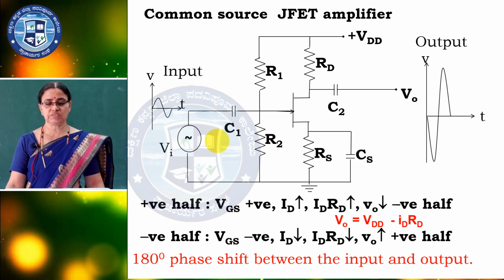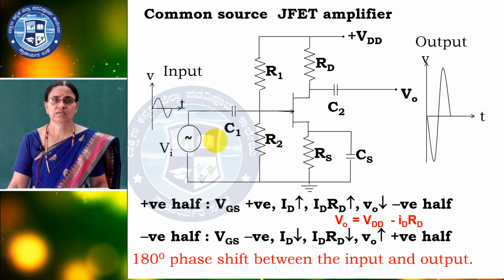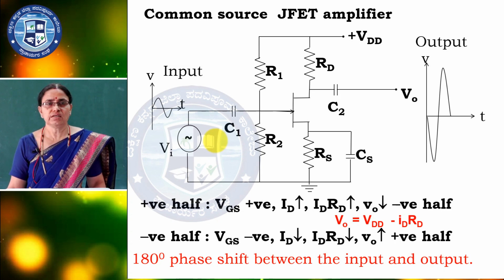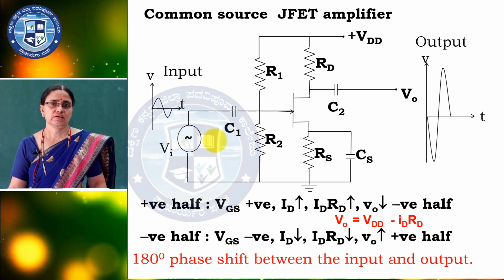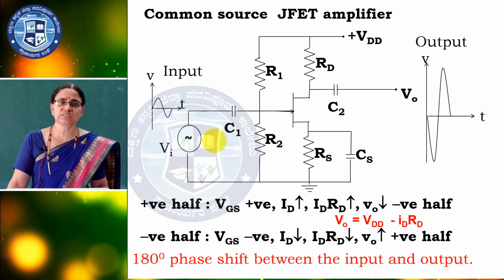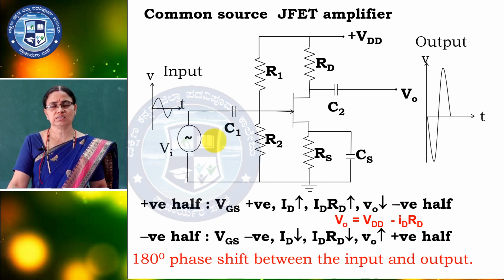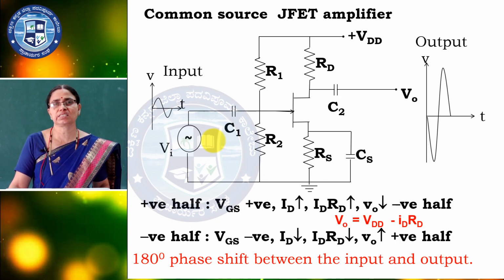Common source JFET amplifier. We already studied the field effect transistor, the junction field effect transistor. So, here I already told, this is the common source amplifier. You can compare this amplifier to the CE amplifier: emitter taken as source, gate taken as base, and collector taken as the drain. You can compare and remember easily; the functions are almost similar, only the notations are changing. You can remember the CE amplifier as well as the common source amplifier easily.